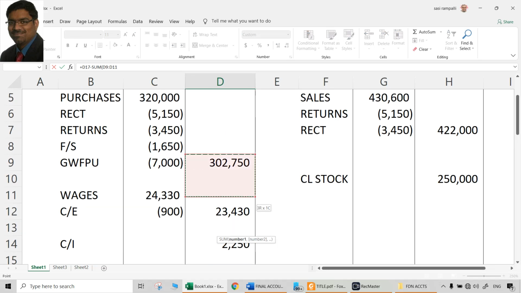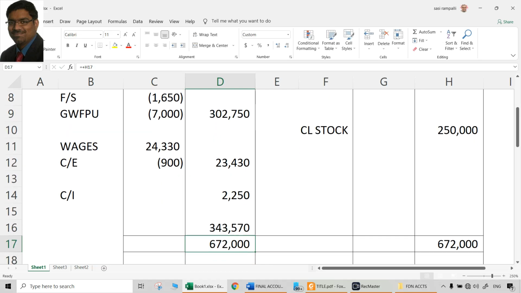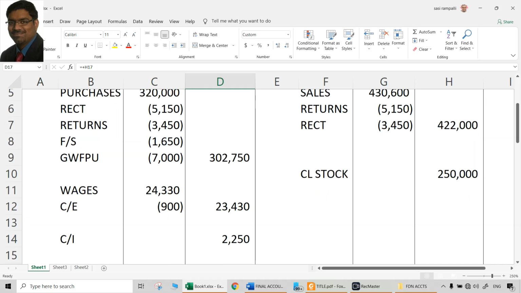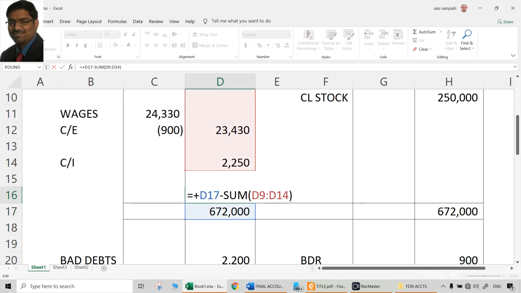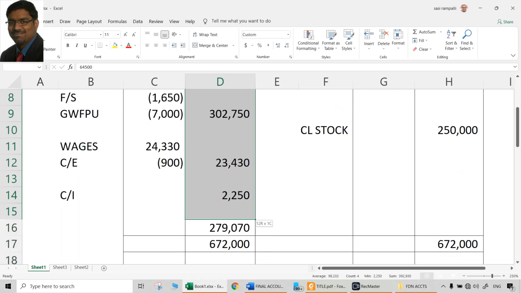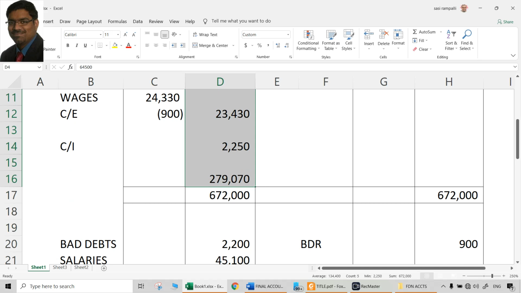You have to do this manually, and the resultant will be gross profit. So 3,47,000. Sorry, opening stock is also included. 2,79,070 is the gross profit.